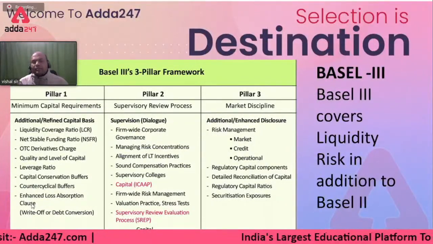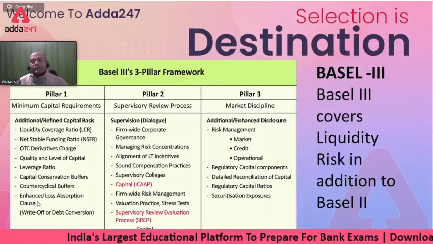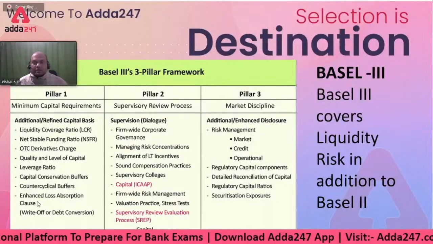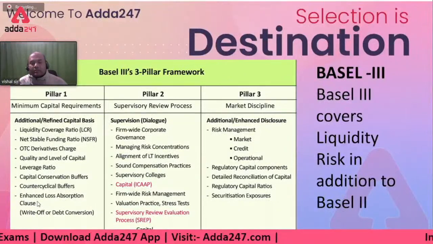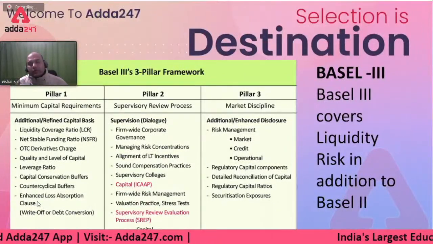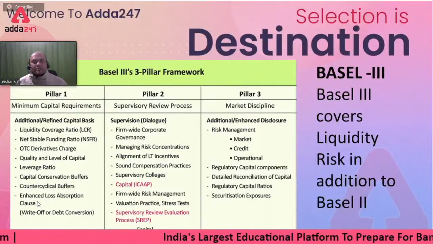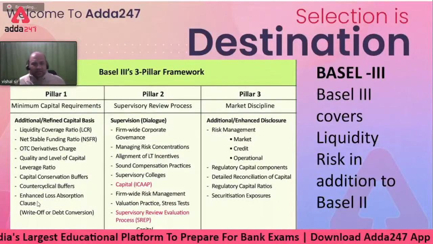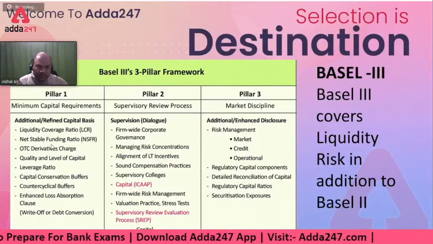Means the loss absorption capacity which we had in Basel 2, now that is to be increased in Basel 3. So what was there in Basel 2? In Basel 2 we had those three risks, right? Operations, market, and this third one, credit. So here we are increasing it using these buffers.